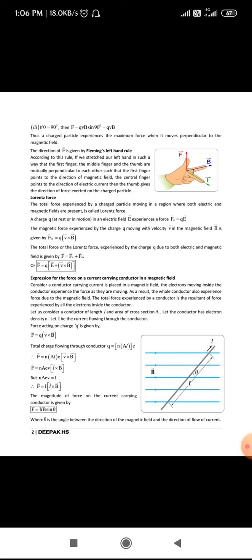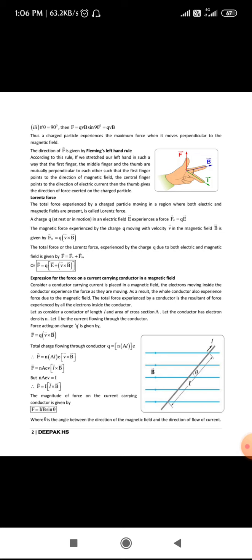Next, the third case is when the force experienced by the charge is maximum. That means when the charge is moving exactly perpendicular to the direction of the magnetic field, the charge experiences the maximum force. That is when the angle theta is equal to 90 degrees, because sin 90 is equal to 1. Hence the value of F comes out to be Bqv.